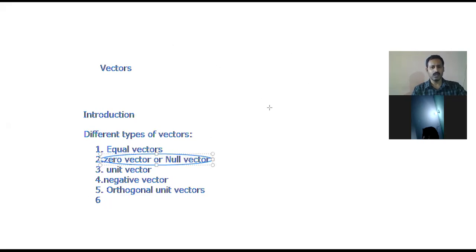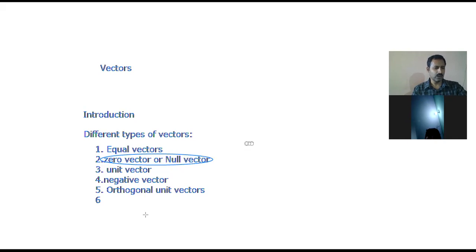Now I would like to tell you what a zero vector or null vector is. The vector whose magnitude is zero is known as zero or null vector. Its direction is not defined. Its magnitude is zero. This vector is known as null vector. It is denoted by a letter zero.